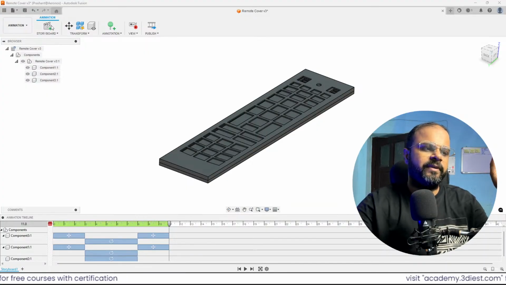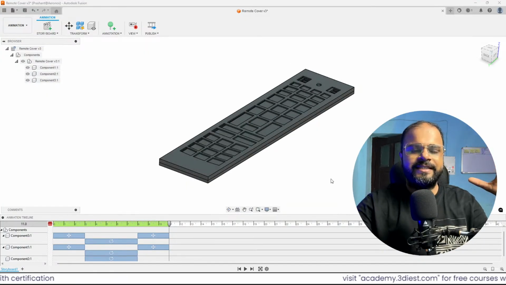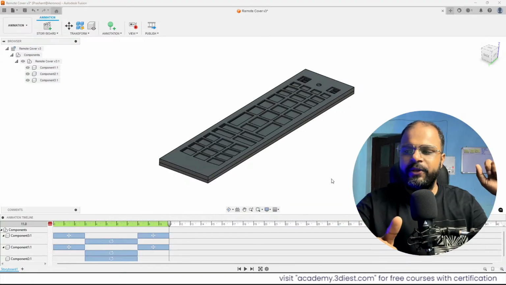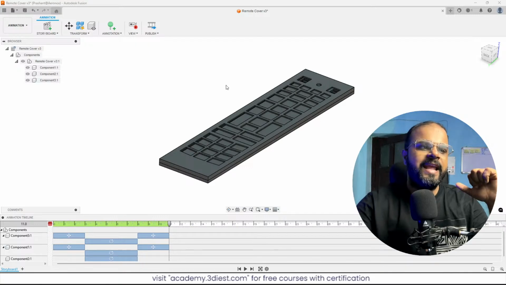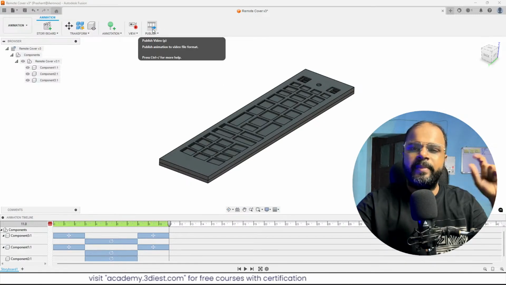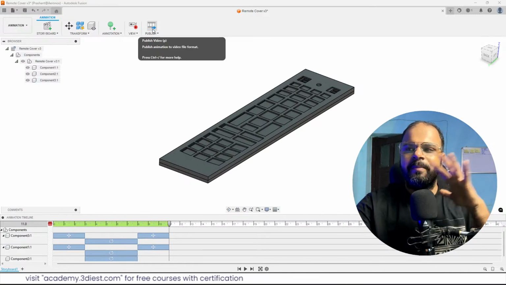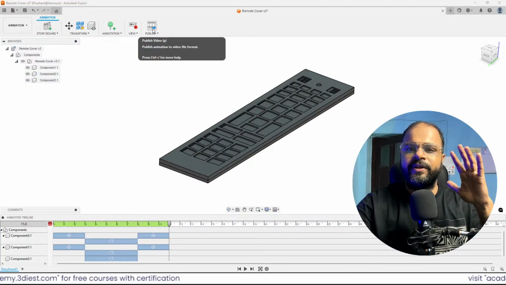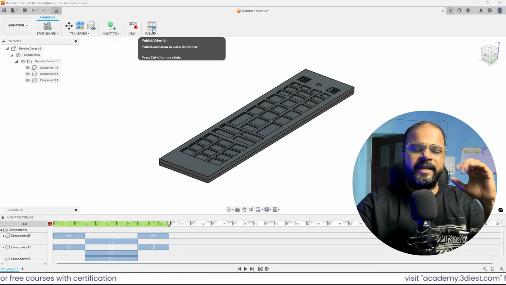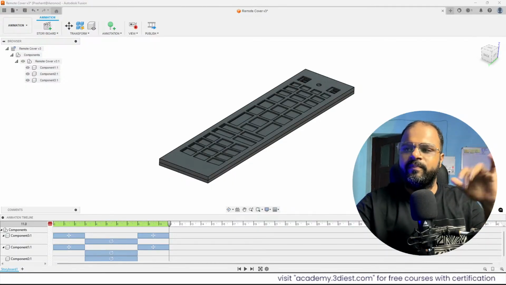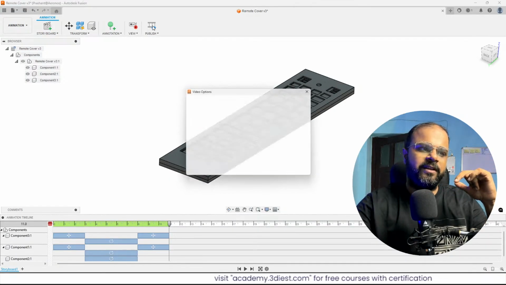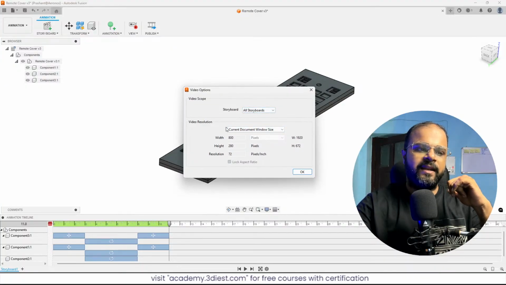Now if I want this complete animation as an MP4 video or a video file, for that I will simply activate this option, publish video. It will publish the animation in a video format. Right now they are all inside Fusion 360 only, they are not a video file, but the moment I click on publish, I want to include everything.